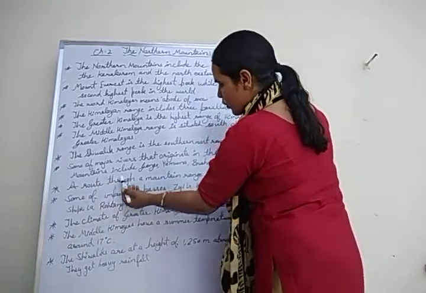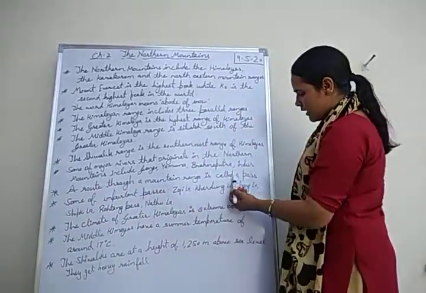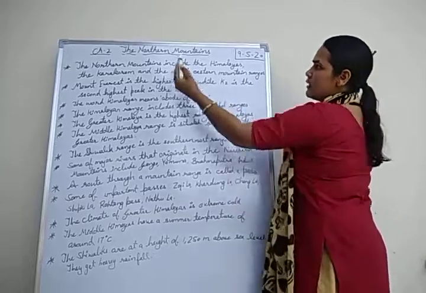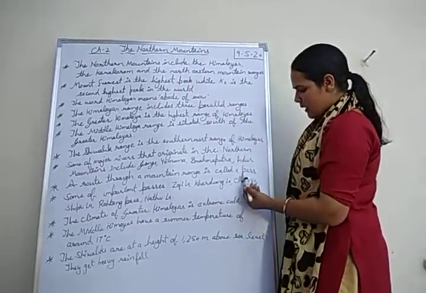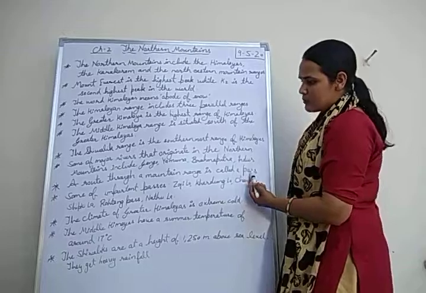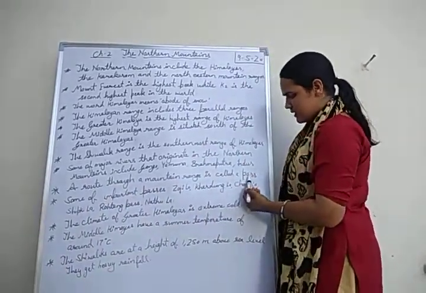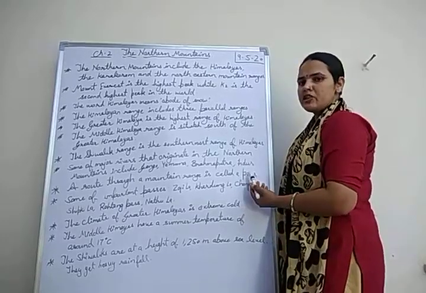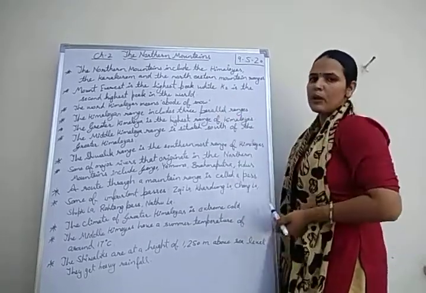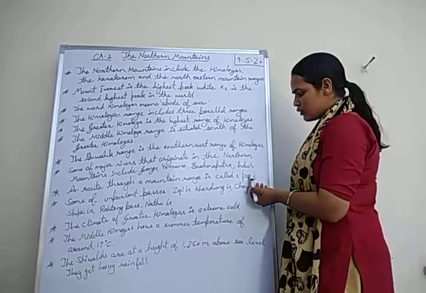A route through a mountain range is called a pass. In the northern mountains, we have many passes. It is a route by which people travel across the mountain range. Why do people use these passes?